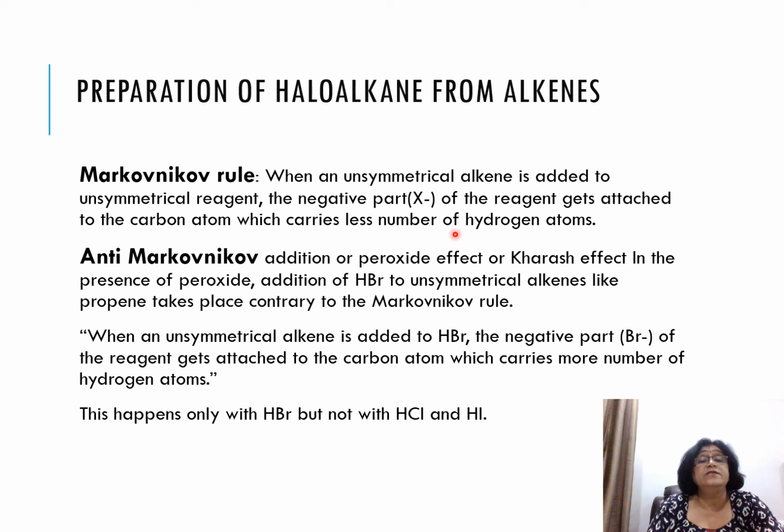When an unsymmetrical alkene is added to an unsymmetrical reagent, the negative part of the reagent gets attached to the carbon which carries less number of hydrogen atoms. So this is called Markovnikov's rule. When unsymmetrical alkene means which alkene? The alkene which contains unequal number of carbon atoms across the double bond. That means one side there will be two carbon atoms, one side there will be one carbon atom, or likewise.